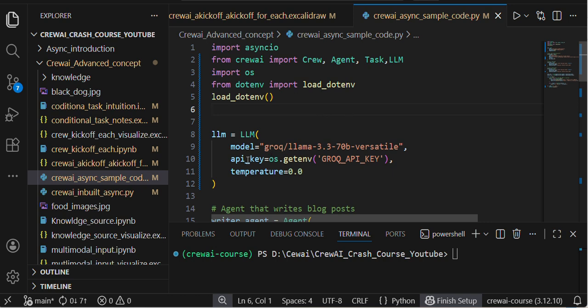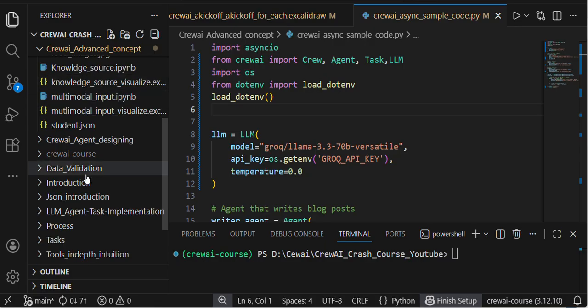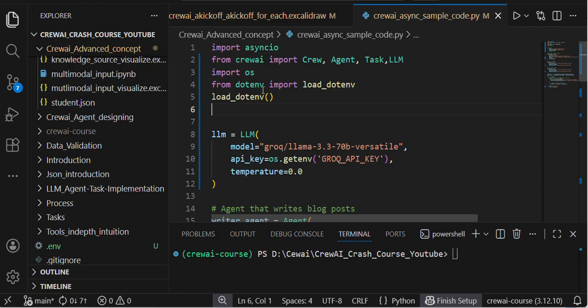Here I am saving. If you see, the .env file will be in my current workspace. That's why this library helps us load the .env file. The environment variables present inside the .env file will be loaded into our current file. And this is my normal library.